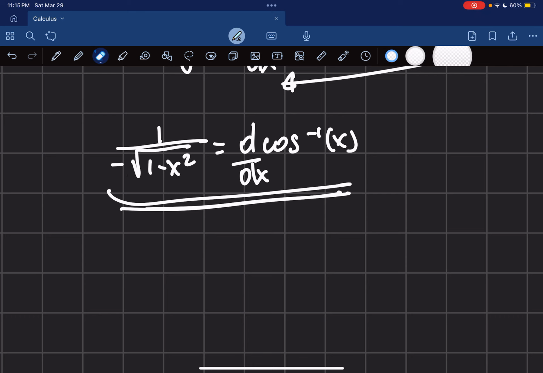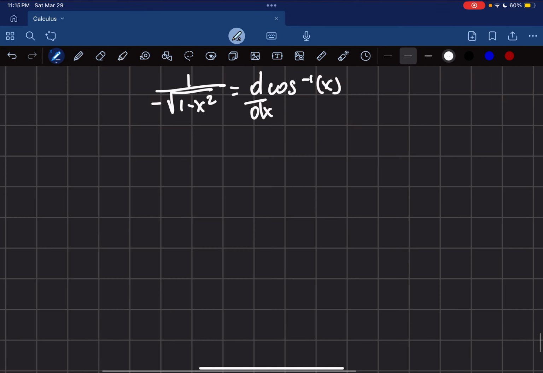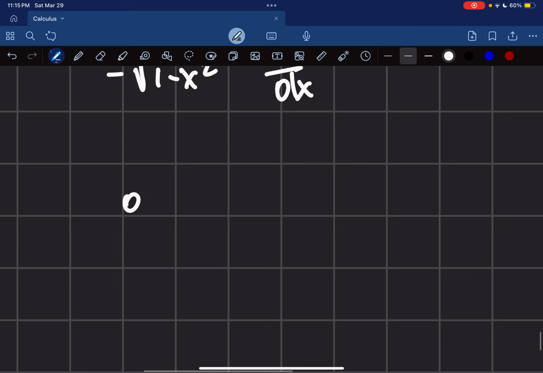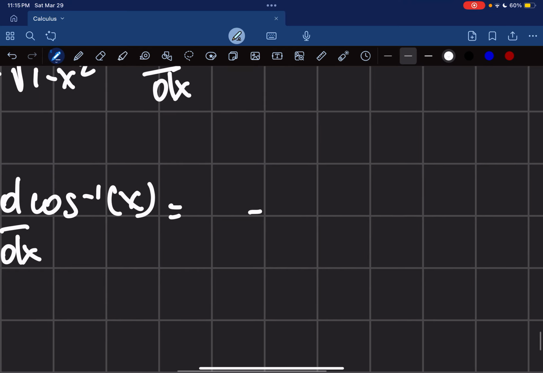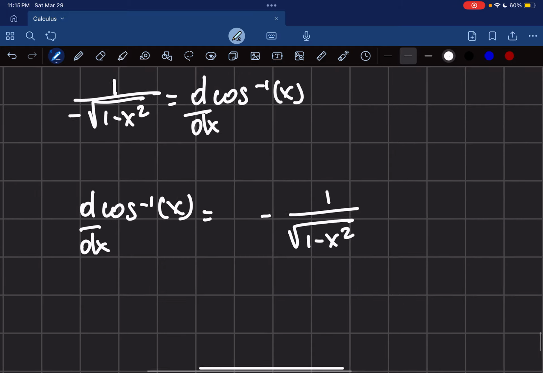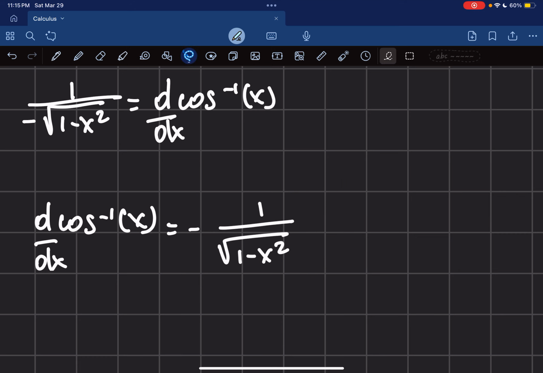It will be the same thing, and I can just rearrange it to match my original question. So d cosine inverse of x dx is equal to negative 1 over the square root of 1 minus x squared. And that's it. That's my answer. That's how we solve this.